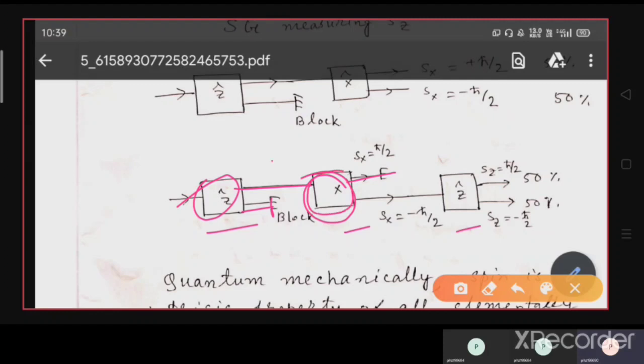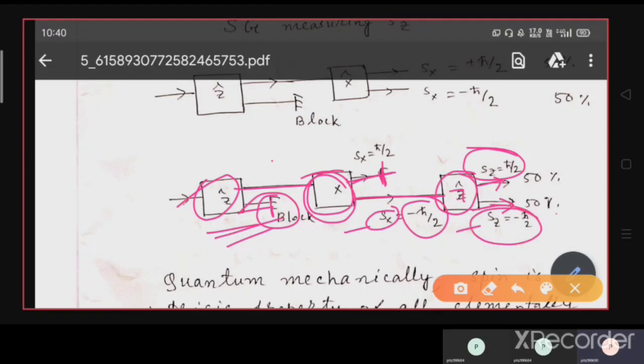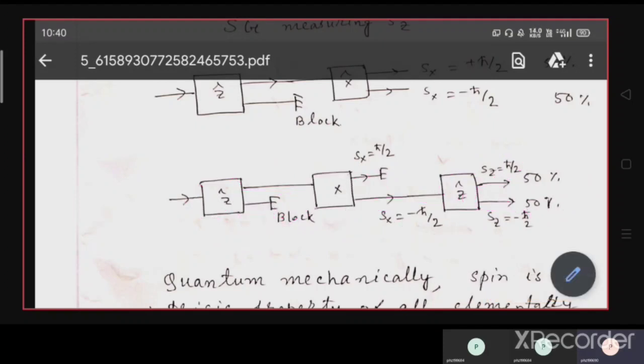Then this time we allow only the negative Sx, minus h cross by 2 component, and we repeat the experiment along z cap direction. What will we get? Here we blocked the negative spin component, but again we get the same probability of Sz equals plus h cross by 2 and Sz equals minus h cross by 2, with 50%.